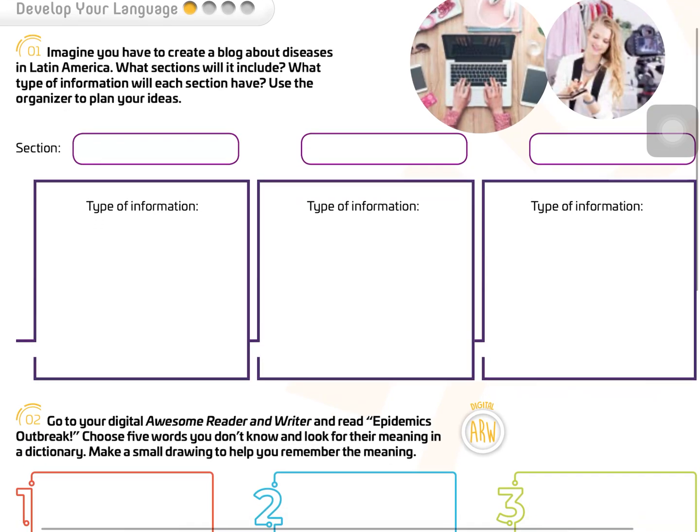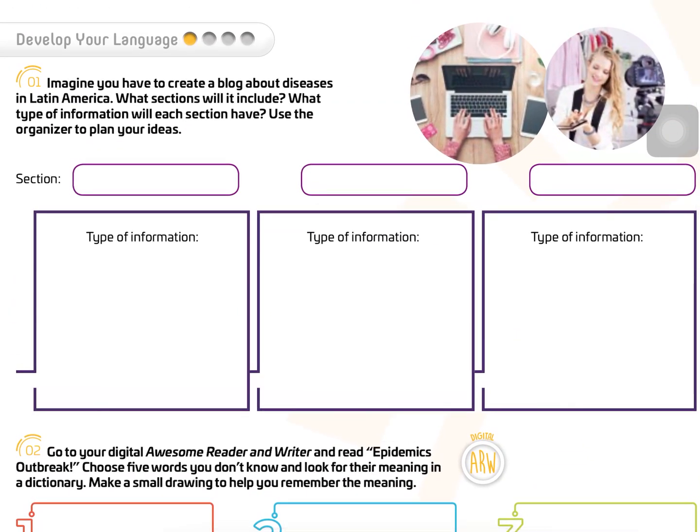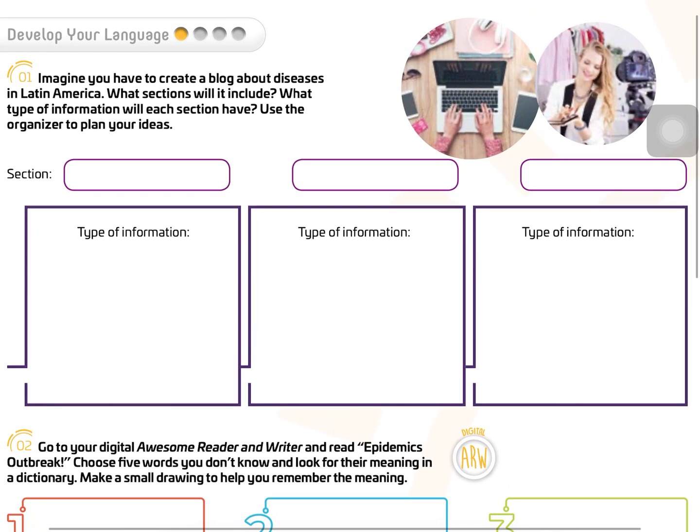Exercise 1. Imagine you have to create a blog about diseases in Latin America. What sections will it include? What type of information will each section have? Use the organizer to plan your ideas. Okay.